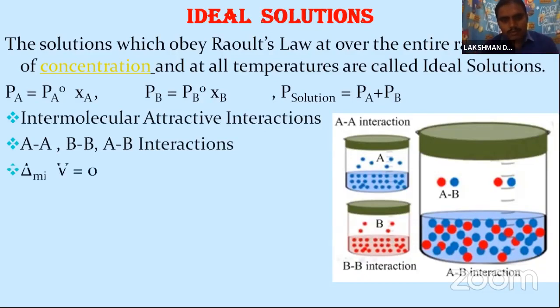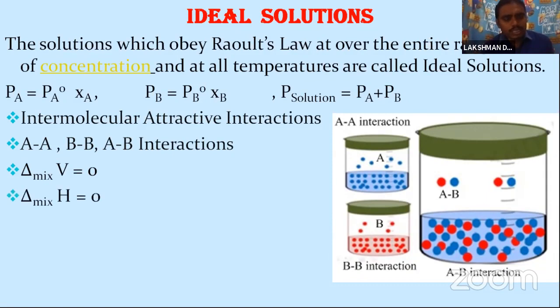And the change in volume is equal to 0. That means the sum of the volumes of the A component and the B component is equal to the volume of the AB solution. So that's why we can represent it as delta mix V is equal to 0. So volume change is 0.